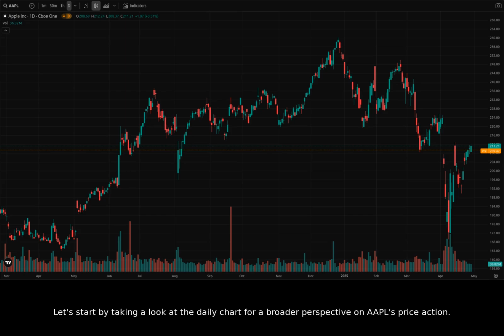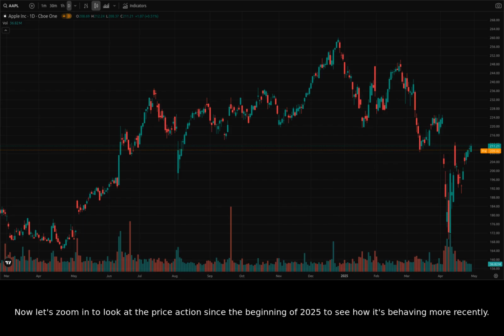Let's start by taking a look at the daily chart for a broader perspective on AAPL's price action. Analyzing the daily chart, we observe a period of volatility. Apple showed some strength in June and July of 2024, but then had a large drop midsummer. It looks like it has been trending up overall during the second half of 2024 and start of 2025. We can see some resistance around $250, last hit in December of 2024. Let's narrow our focus on the more recent price action to identify key support and resistance levels.